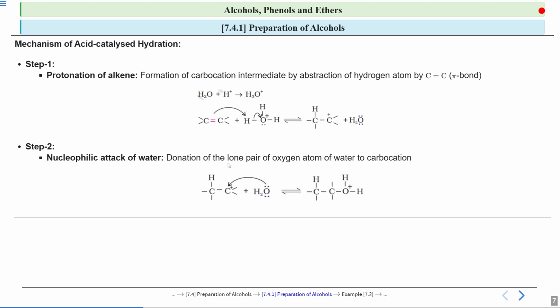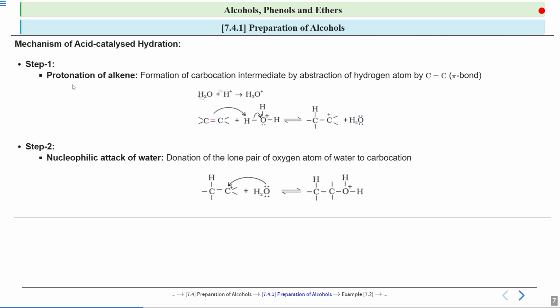So this is the donation of the lone pair of the oxygen atom of water to the carbocation. And you see this structure, that to this carbon your water gets attached.